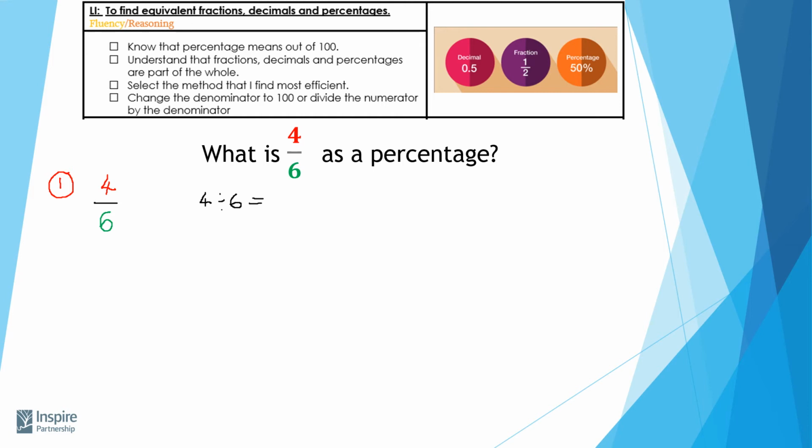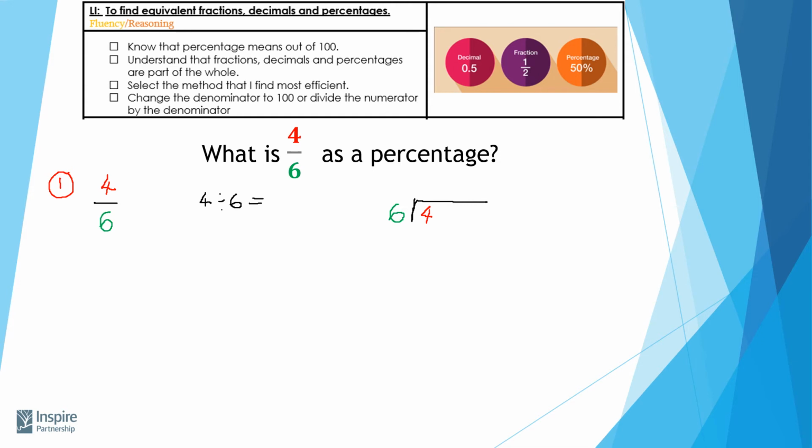So the first thing I'm going to do is put that into a bus stop. I'm going to draw my bus stop over here. Excuse me, I don't have a ruler. And I'm going to put my 4 inside the bus stop because my numerator goes inside. And we are dividing the 4 by 6, so my denominator is going outside the bus stop.